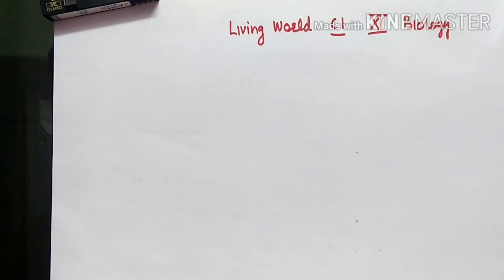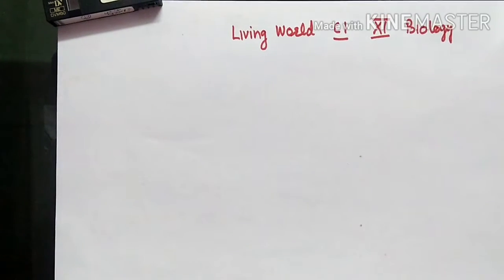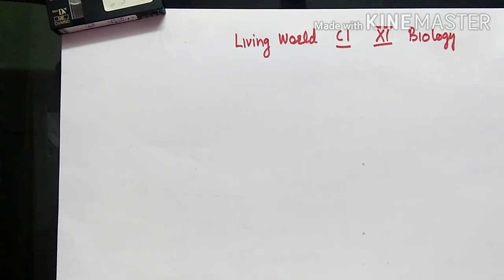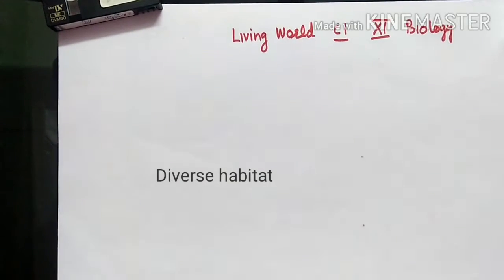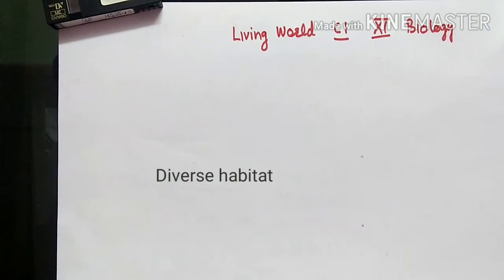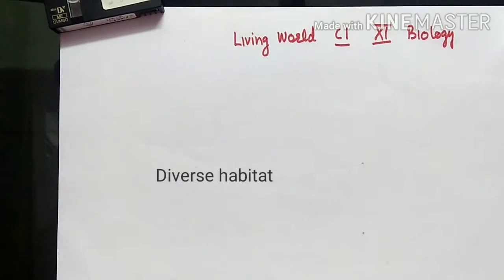So we know that our earth is a home for the different living organisms, and the organisms are living in different habitats. It may be forest, mountains, deserts, freshwater bodies, hot water springs, polar area, and almost every place of earth.